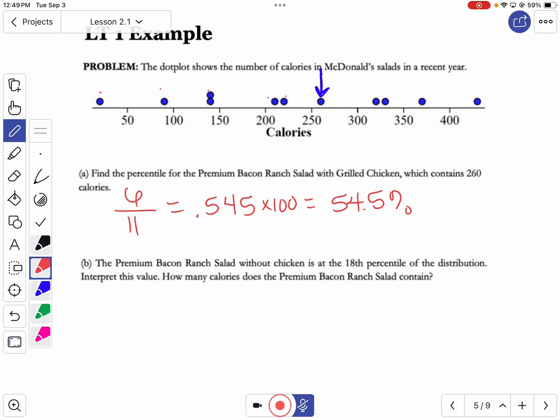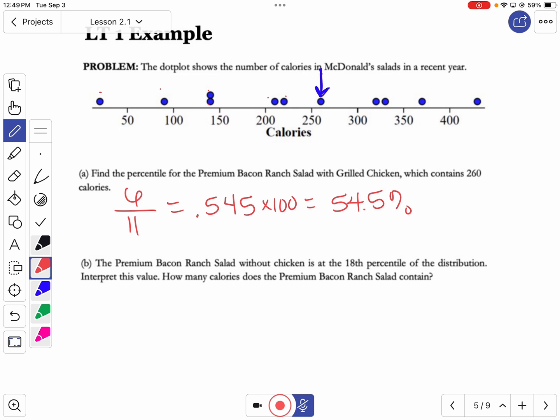All right. Now, I want to do B on this one because it says that the salad without chicken is at the 18th percentile. Interpret this value. How many calories does that salad contain? Okay, if we interpret it, 18% just means that 18% of the food items have fewer calories than that salad.